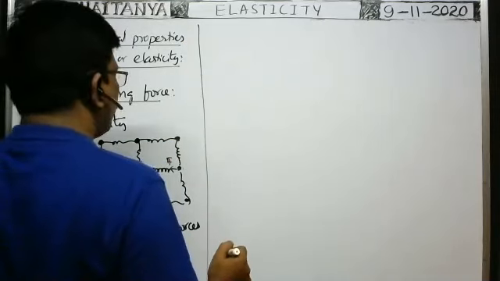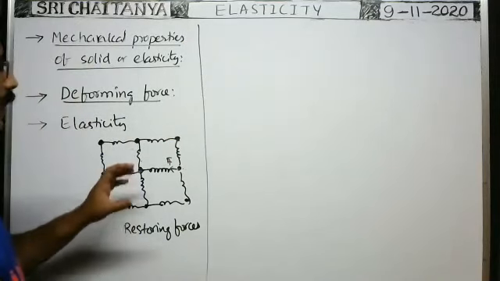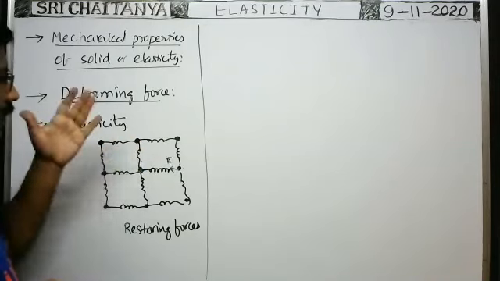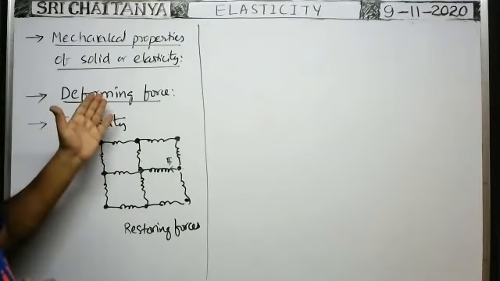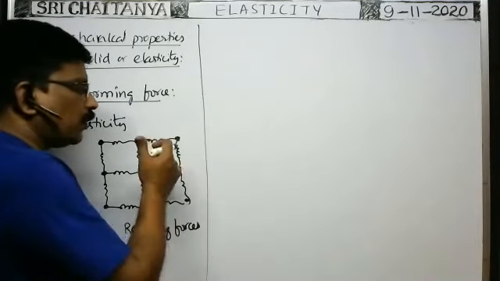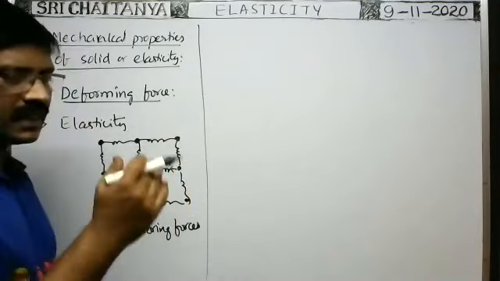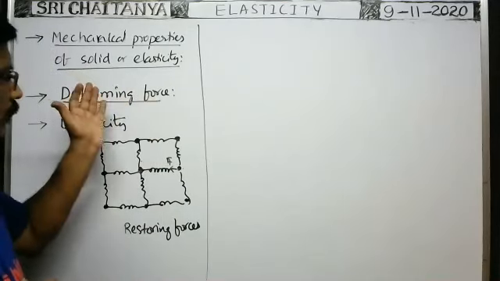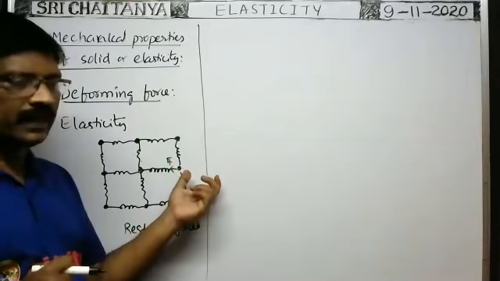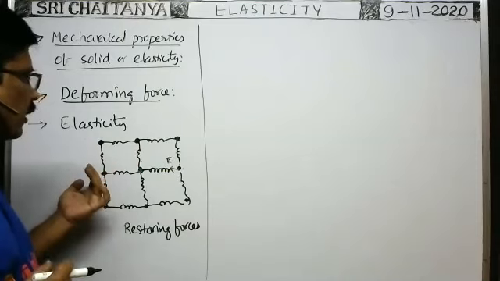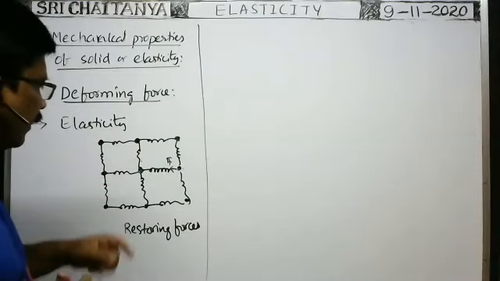Deforming forces means the forces that act on a body which change the shape or size of a body. When deforming forces are removed from the body, the property of a body by means of which it regains its original shape or size after removal of deforming forces is called elasticity.